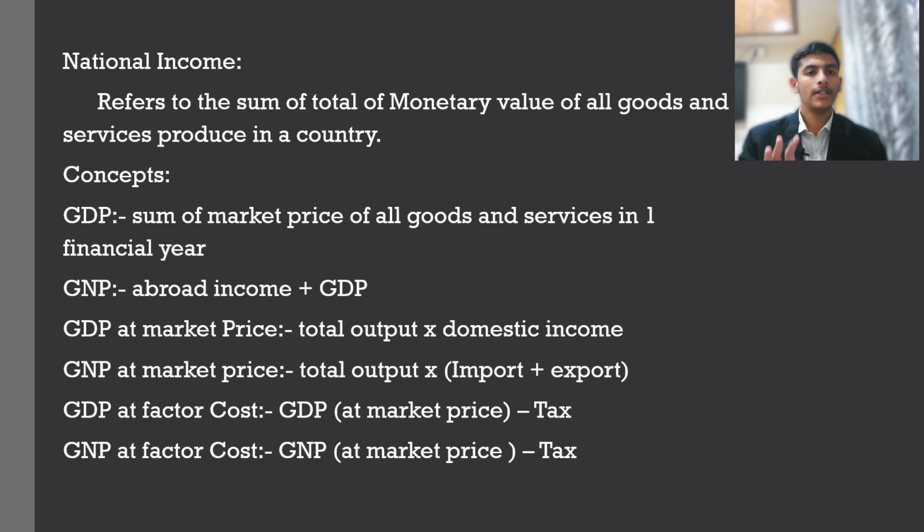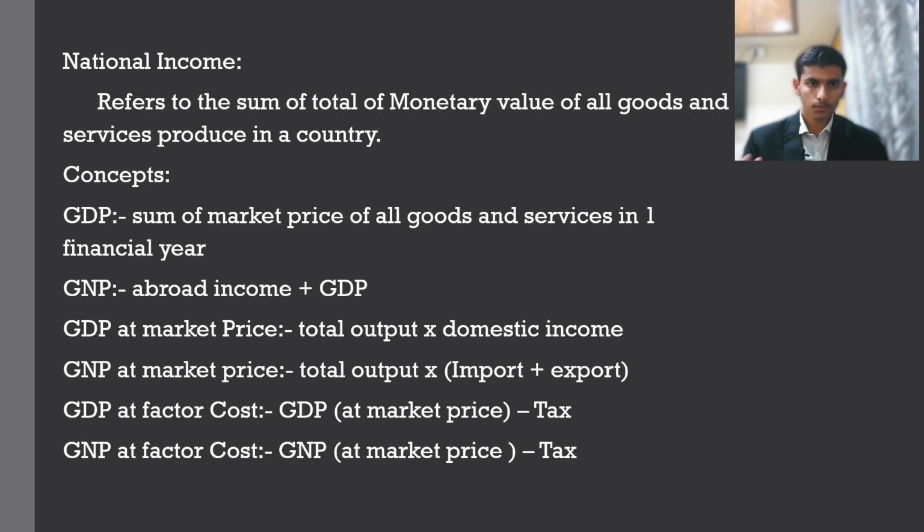National income means the sum total of the monetary value of all goods and services which are produced in a country. So if we take an example of national income, whatever goods are produced, say furniture produced from wood, from the journey of cutting down wood till the production of that furniture, whatever income has been produced by that process is what will be calculated in the national income. So following are some of the concepts which are related to the national income.